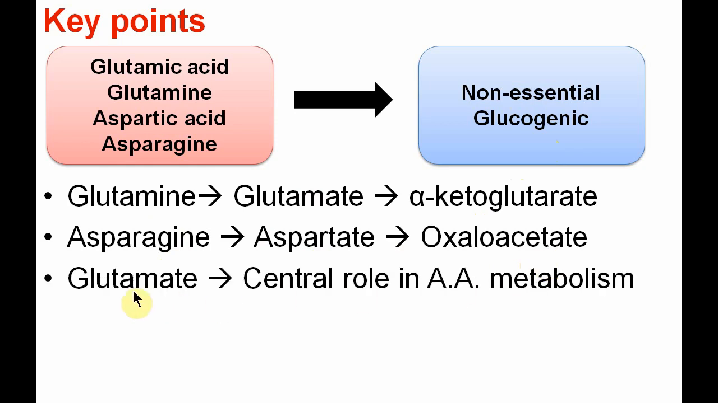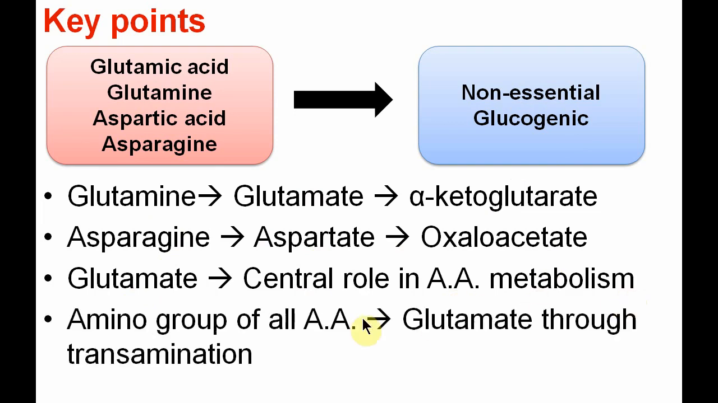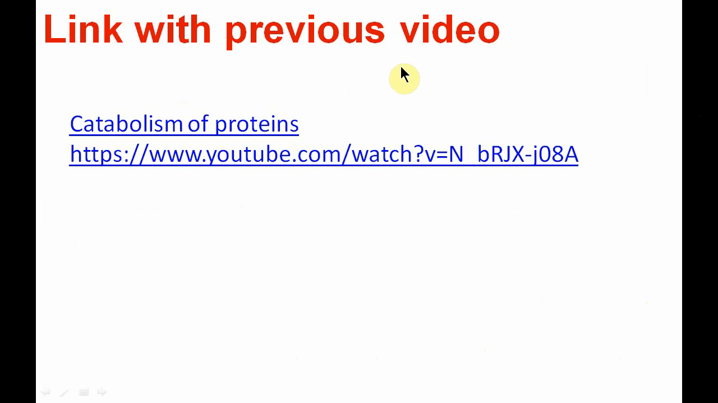Glutamate plays a central role in amino acid metabolism because the amino groups of all the amino acids are converged to form glutamate through the transamination reaction. That is the first step in the catabolism of amino acids. The link with my previous video on the catabolism of protein will be provided in the description so that it will help you understand the central role of glutamate in amino acid metabolism. So let us first see the synthesis of glutamic acid.